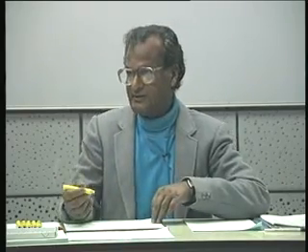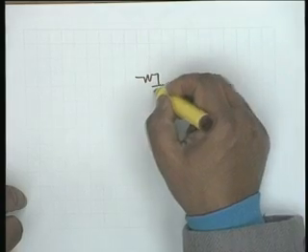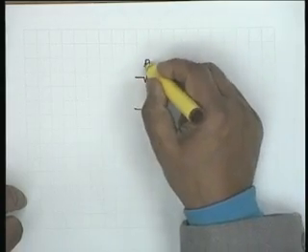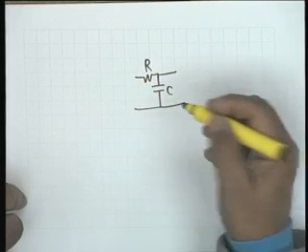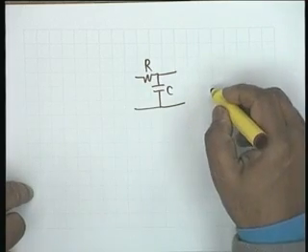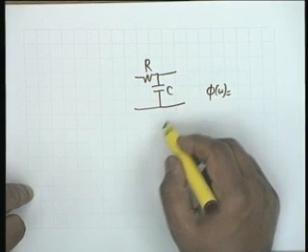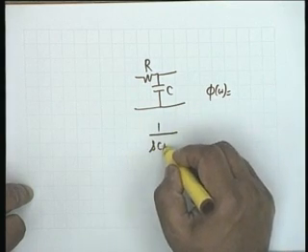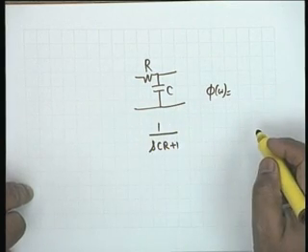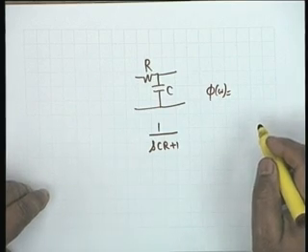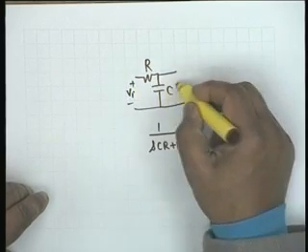You can easily verify that any of these networks, simple networks, for example RC, the low pass filter, what is the phase? Phi omega is equal to, well, what is the transfer function of this? 1 by SCR plus 1. So if you put S equal to j omega, this is the input and this is the output.